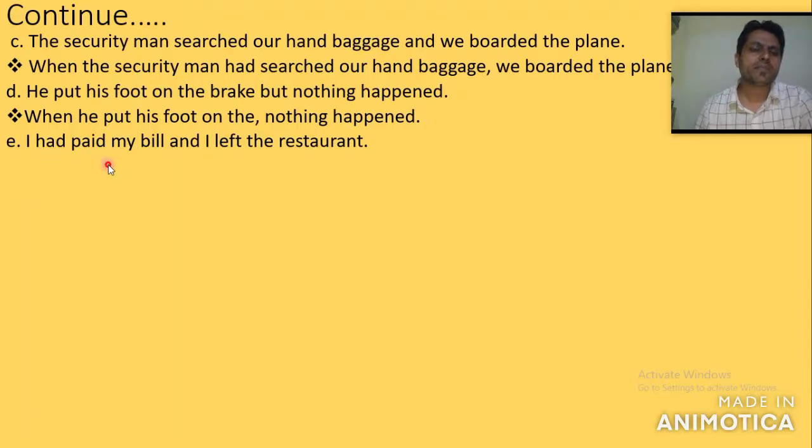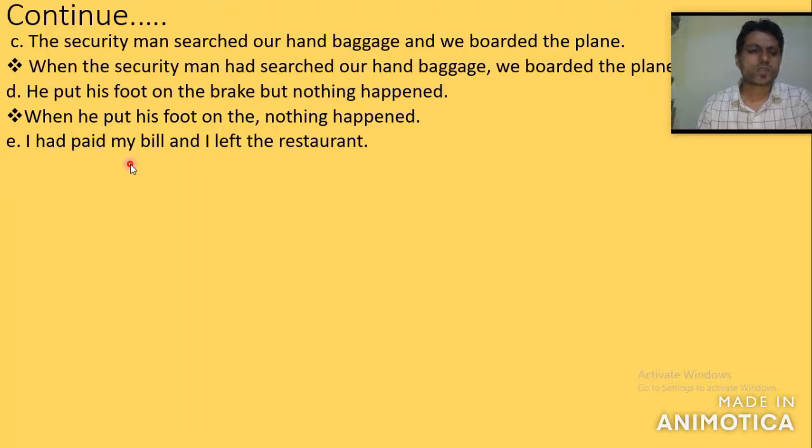I had paid my bill, and I left the restaurant. So in this sentence, which one is the first event? Now you can easily guess. Paying the bill is the first event and leaving the restaurant is the second event. So you are supposed to use past perfect in the first event and simple past in the second event. And another thing that you must know is that 'and' must be removed from here, right?